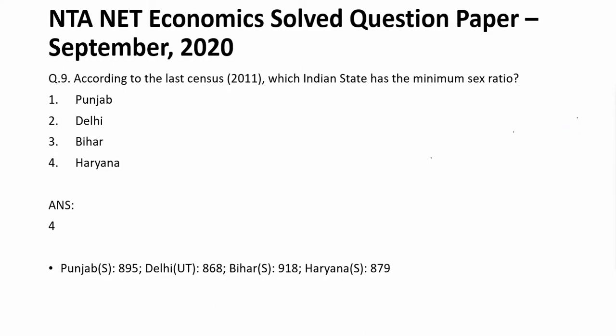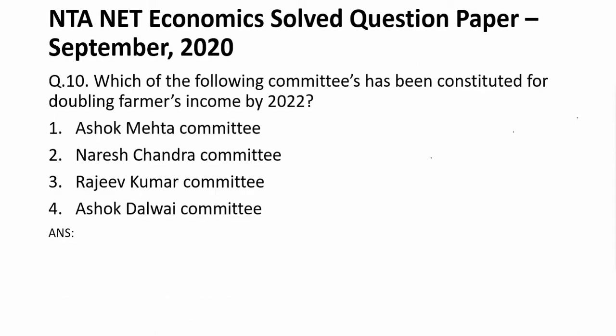Now let's look at the last question of this video: which of the following committees has been constituted for doubling farmers' income by 2022? It has been a goal of the Indian government to double farmers' income, and for that the government of India has constituted a committee, and we have to tell the name of the committee. So the committee is the Ashok Dalwai Committee. Okay, and to give a brief idea about the committee, let's look at the next slide.